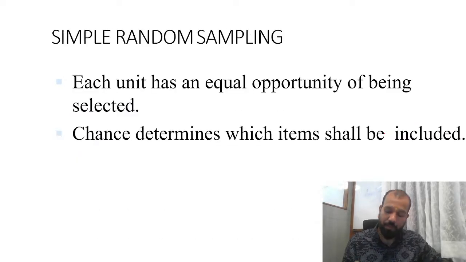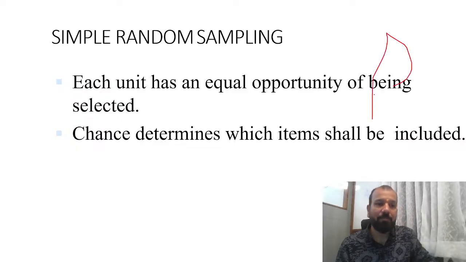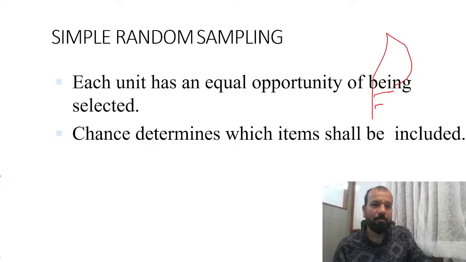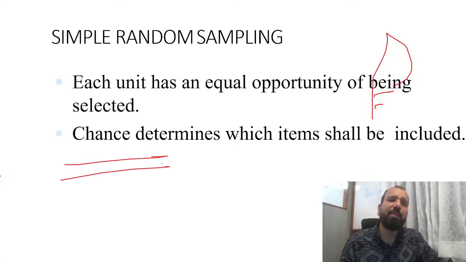Coming to probability sampling. This was all about non-probability sampling. The first is simple random sampling. Each unit has an equal opportunity of being selected. Chance determines which items shall be included. Suppose you are doing research to check the feedback of a university, and you are standing in front of the university. If 10,000 students come every day, you just pick data from 100 people on a random basis.